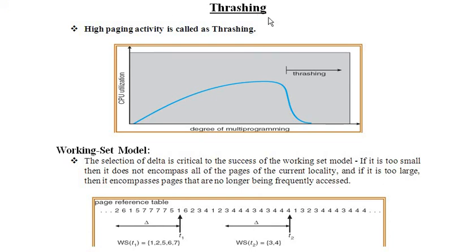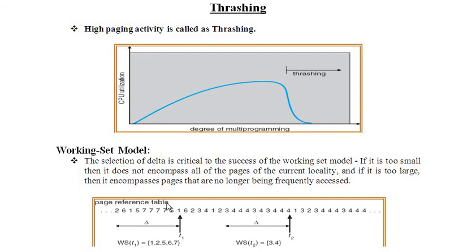Now we know that thrashing is something we don't want in our system. Thrashing reduces my CPU utilization. So how to make sure that there is less thrashing or no thrashing at all? There are two techniques. One of them is working with a working set model. So let us concentrate on this diagram first. It is defined by the delta symbol. So it is called the working set model.